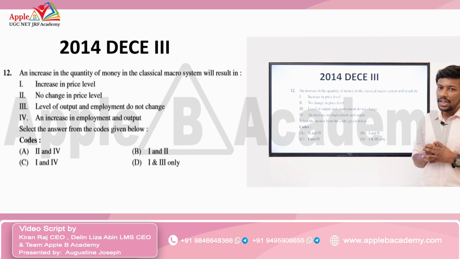So, out of 4 statements, only 2 statements are correct, that is 1 and 3. There will be an increase in the price level when the quantity of money increases, and the level of output and employment do not change. So, the correct answers are 1 and 3. So, the correct option is option D, that is 1 and 3. So, option D is the correct answer to this question.